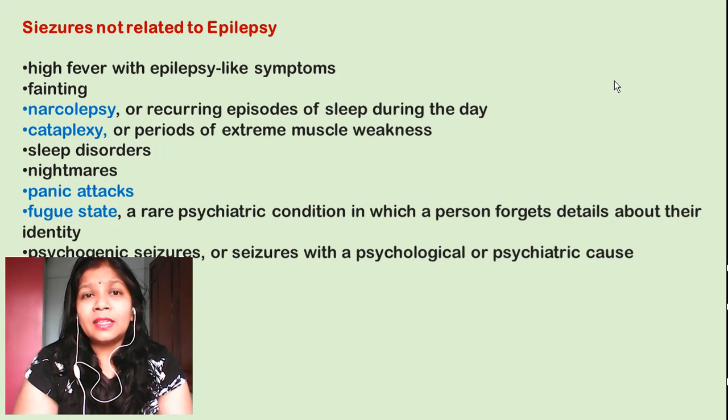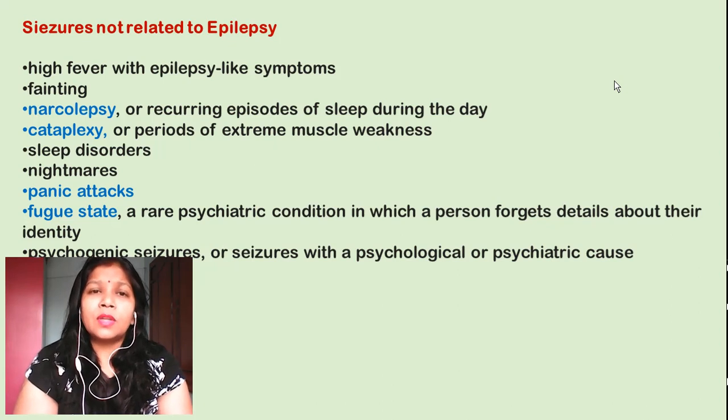Now this condition also can give you seizure, or generally it is a twitch or a sudden jerk of your body. Now cataplexy is the extreme muscle weakness. In some disorders, in some diseases, you get this problem of cataplexy. Now when you are suffering from this cataplexy, you can develop the seizures. Generally it is uncontrolled and you don't know when you will be getting this type of seizures.